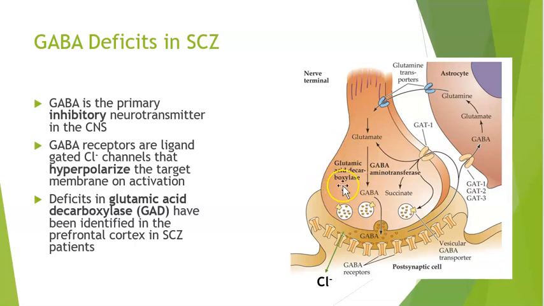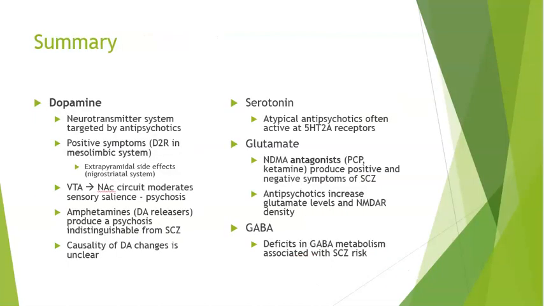GAD is important because it helps transform glutamate into GABA. So if we don't have enough GAD, then we can't make enough GABA. Now what we're seeing is a deficit in both GABA and glutamate in these schizophrenic patients. So here's a fun summary of the different neurotransmitters that have been associated with schizophrenia and how we target them pharmacologically.